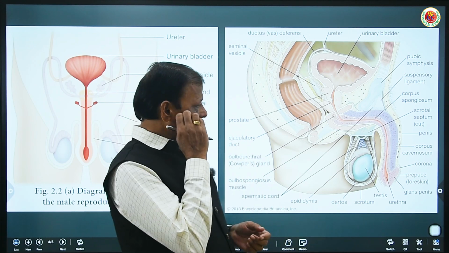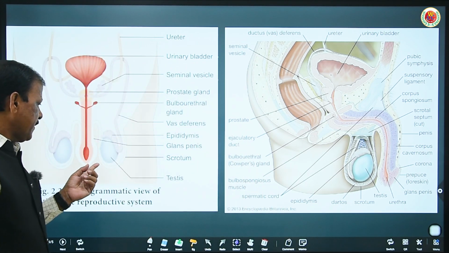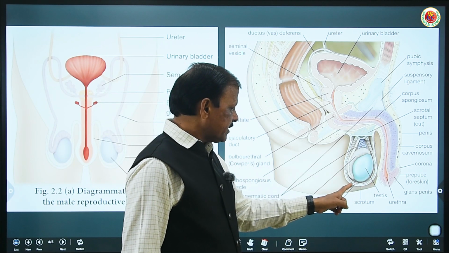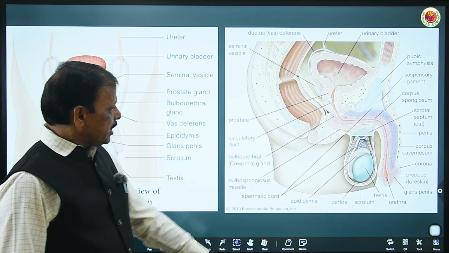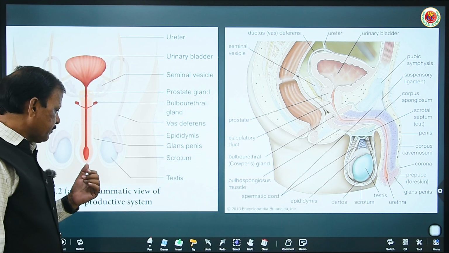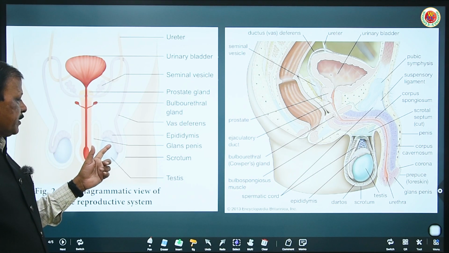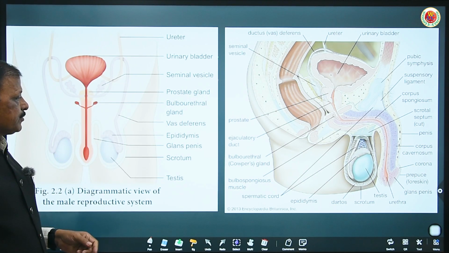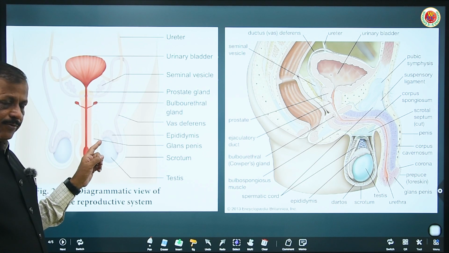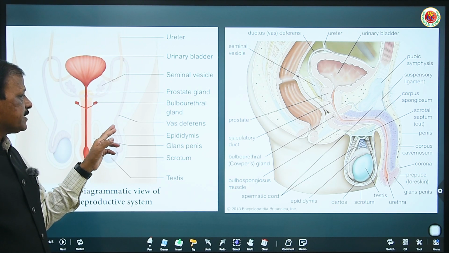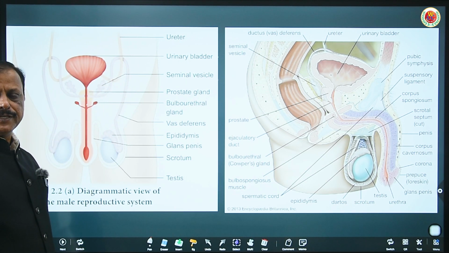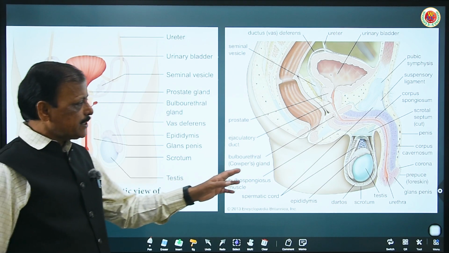But in human beings, these testes are continuously hanging outside and they are protected by a special tissue called the scrotal sac, which is made up of tunica albuginea, a spongy covering over the testis to protect it from thermal and mechanical shock. So this pair of testes which hang outside continue with the remaining structures: rete testis, vasa efferentia, epididymis, vas deferens, genital duct, urinogenital duct into the penis. And that's what we are going to learn in detail.